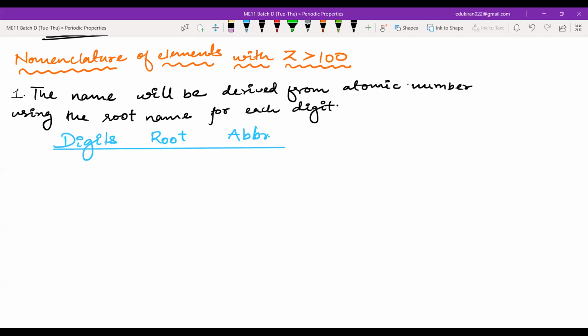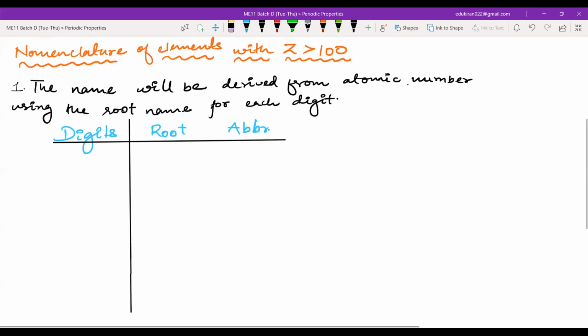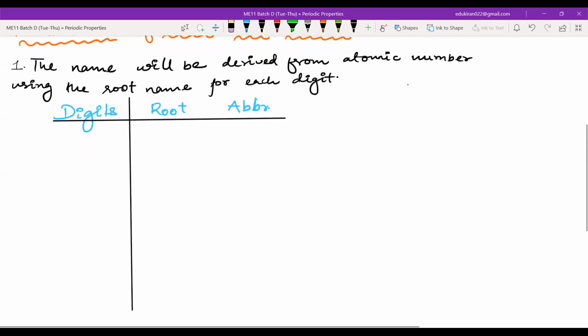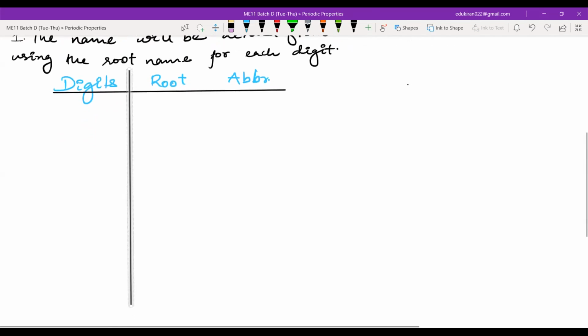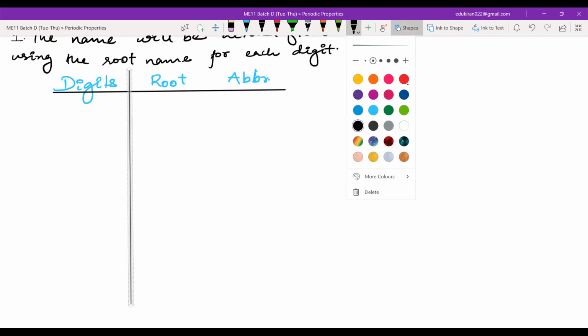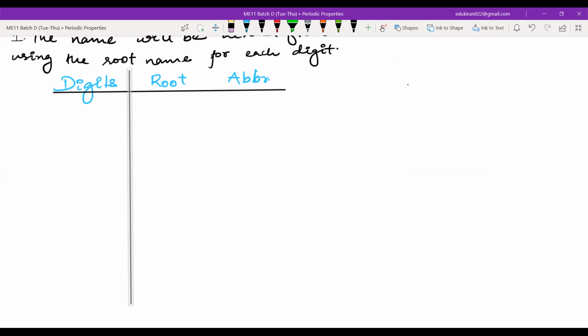Now we can draw some margins also. So here will be the digits. Digits can take a bit. Yeah, that much is fine. Then we can also have one more line. So root will be something which can be.